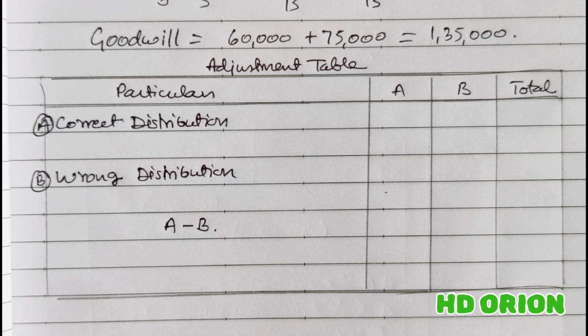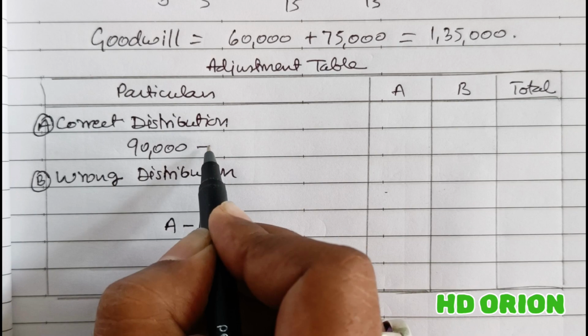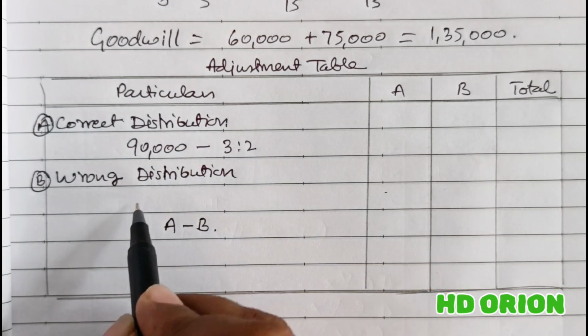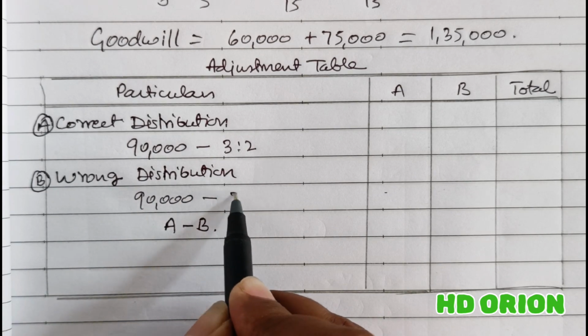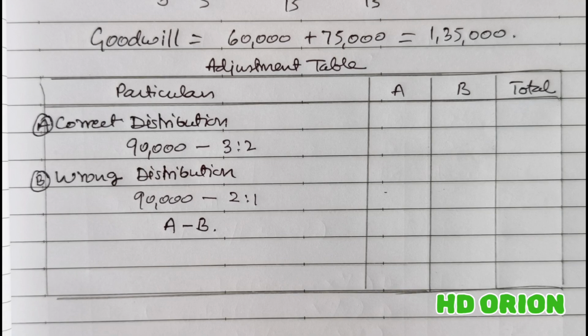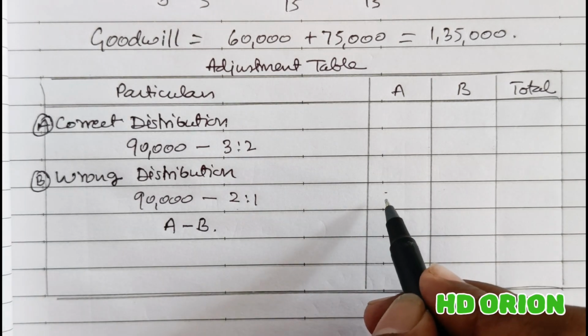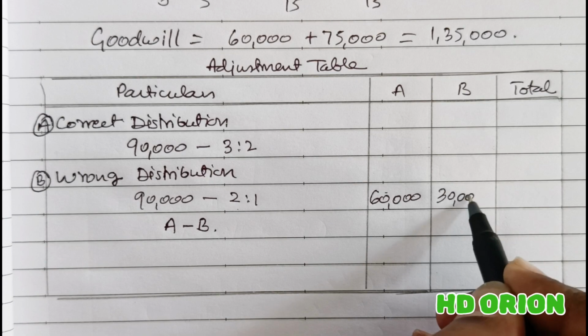Now let us see the adjustment table for a wrong distribution of current year's profit, rupees 90,000. This 90,000 was supposed to be distributed in their new profit sharing ratio, which is 3:2. But it has been wrongly distributed to the partners in their old ratio, that is 2:1. So 60,000 rupees is paid to A and 30,000 rupees to B.